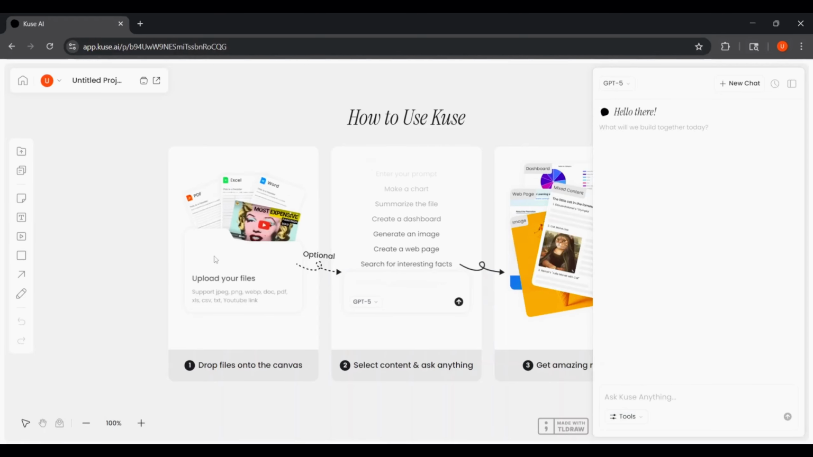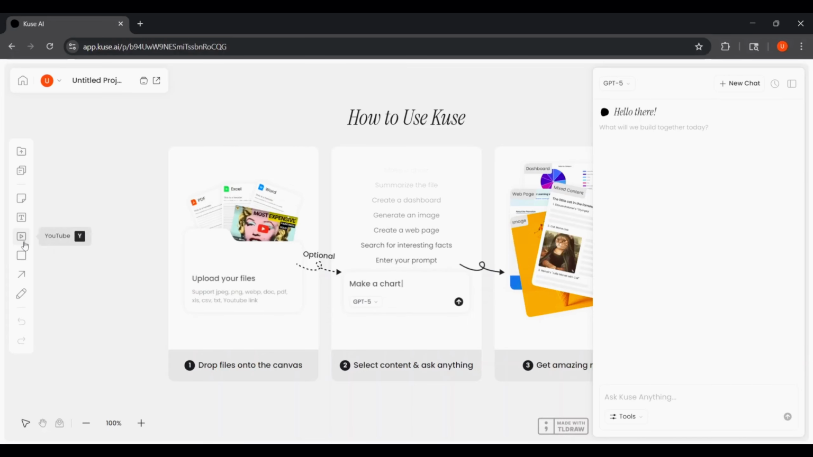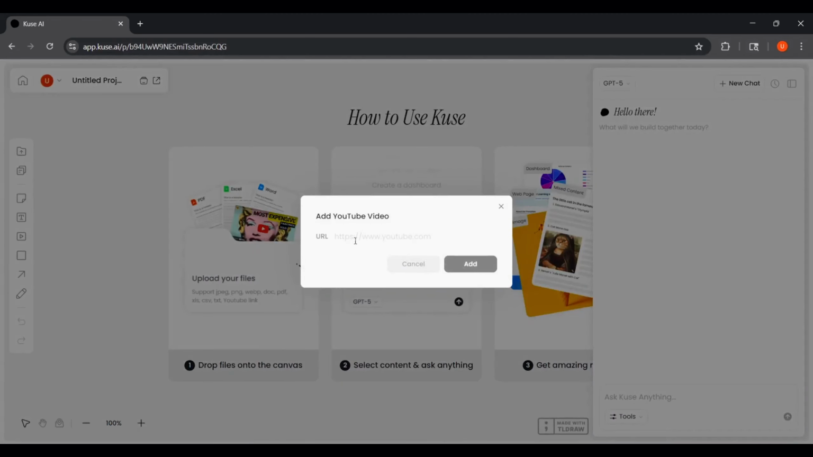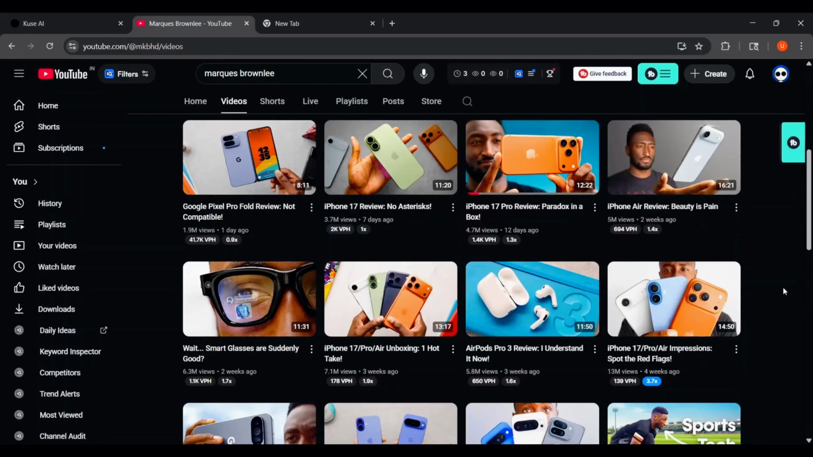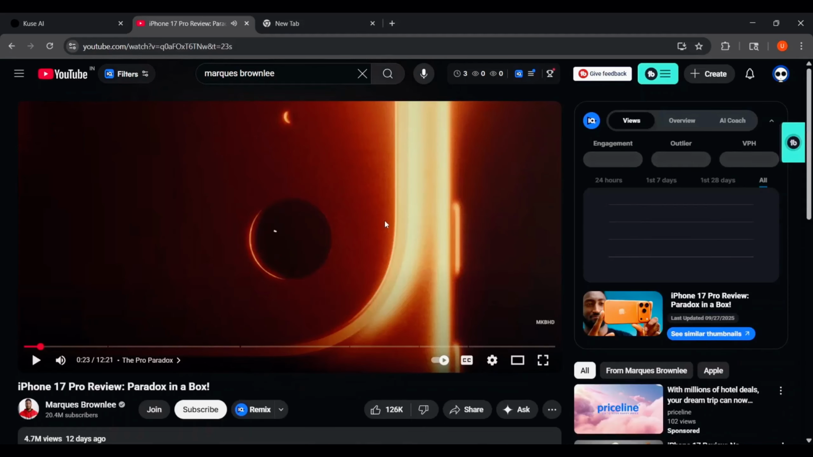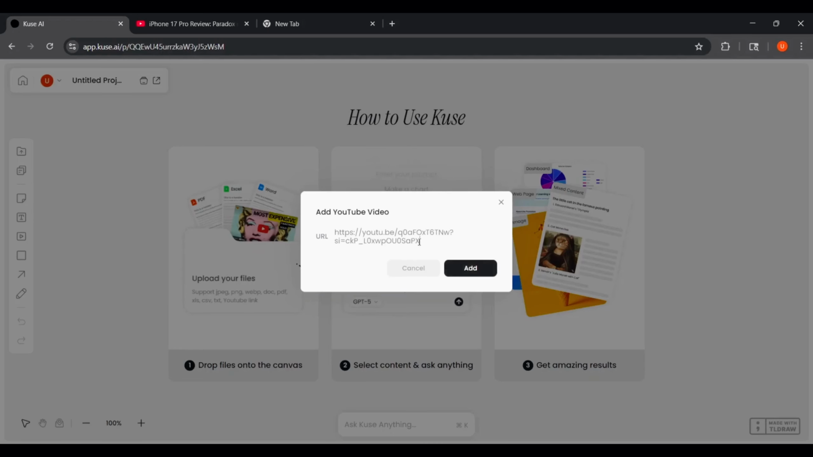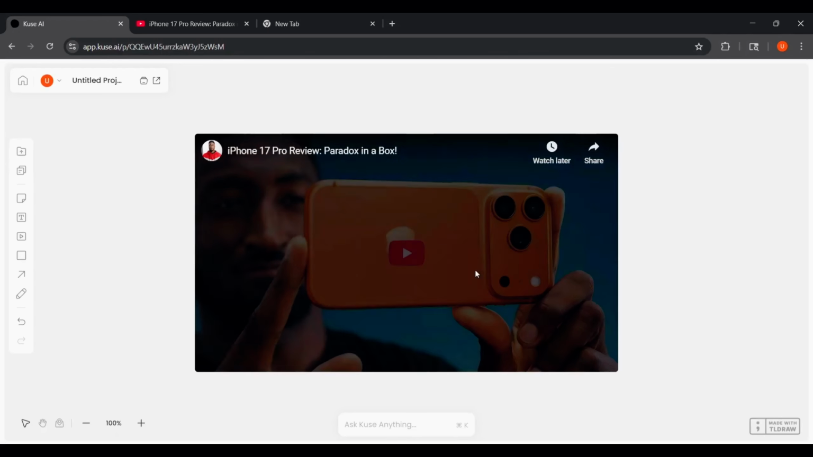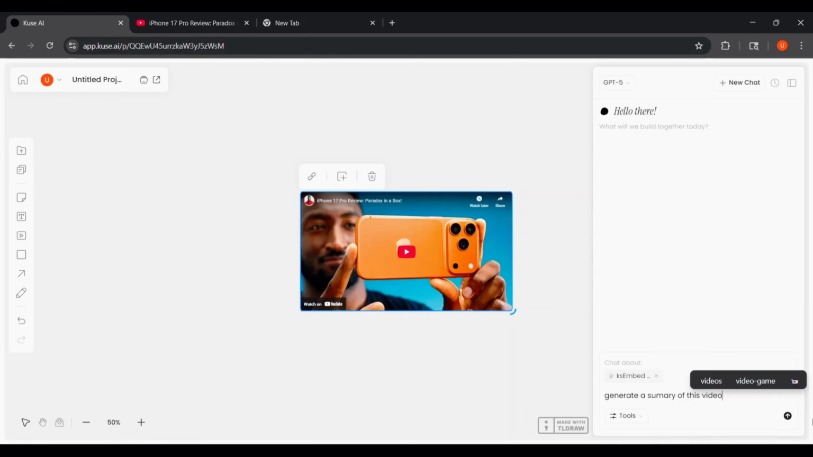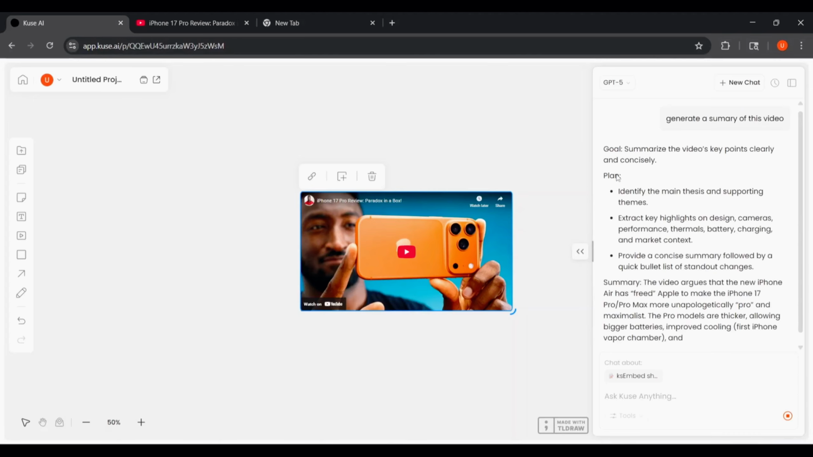Let's test out the YouTube feature to see how it works. All you do is paste in a YouTube video link. For example, I'll grab a random tech review, let's say the iPhone 17 Pro review, and drop it into QSAI. Instantly, the video gets embedded right inside the platform. Now here's the really cool part. You can ask the AI to summarize the entire video for you. And just like that, it generates a clean, detailed summary.